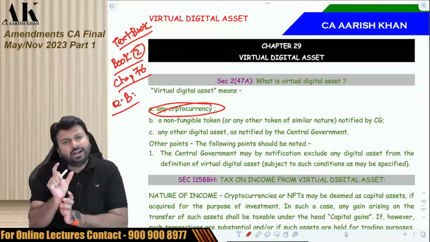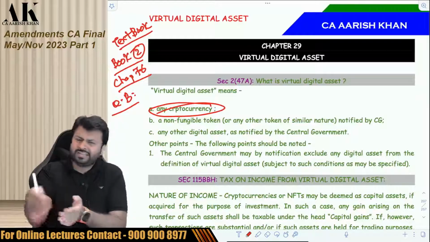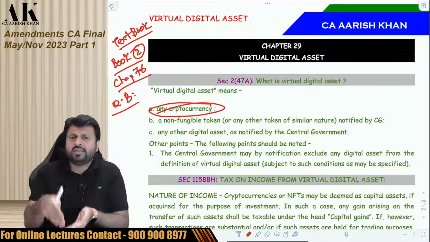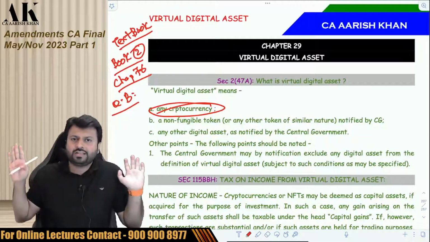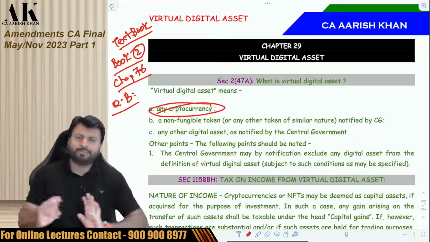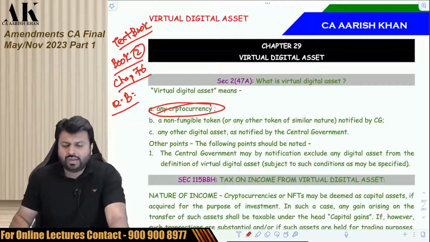So that we will address in a separate amendment lecture. The way we are going to address in what? A separate one. Immediately, tomorrow only I'll put. Don't worry. Today you see this lecture, tomorrow you will get the next lecture. And then day after tomorrow you will get the next lecture. In 3-4 lectures, we'll try to wrap up all the amendments which are covered by Finance Act 2022. Okay.